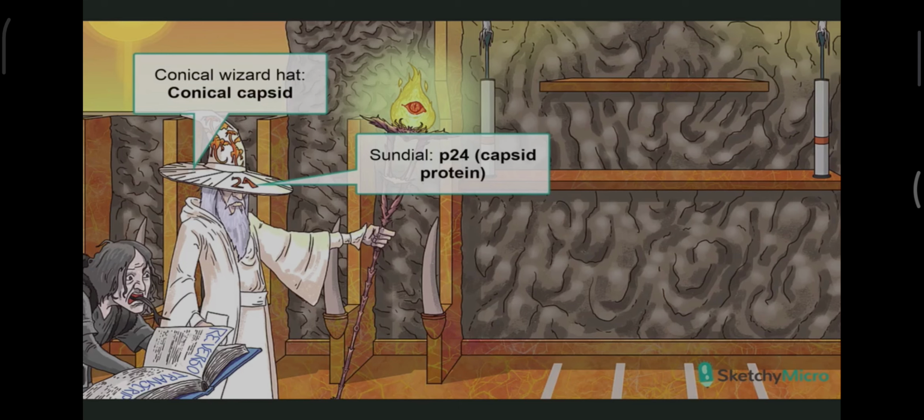GAG proteins are associated with the viral capsid, or the inner shell of the virus. The capsid is composed of multiple subunits of the P24 protein. To remind you that P24 is associated with a capsid, we've drawn this sundial design on the brim of the wizard's hat. 24 hours in a day for P24, and just as the brim surrounds the wizard's conical core hat, so too do these capsid proteins surround the core.